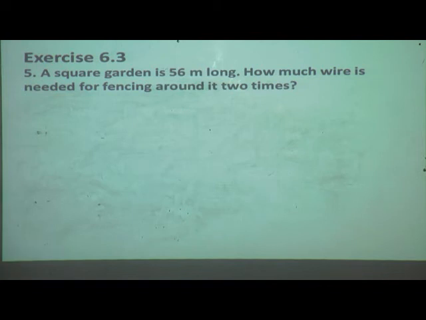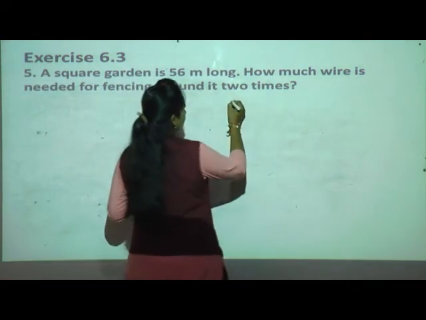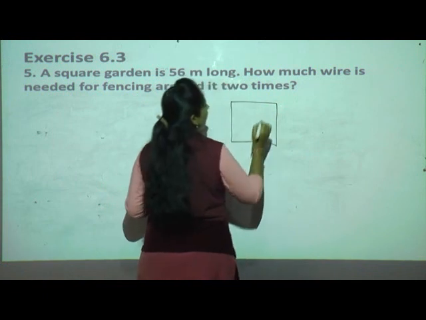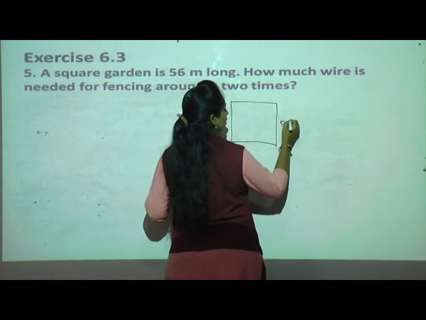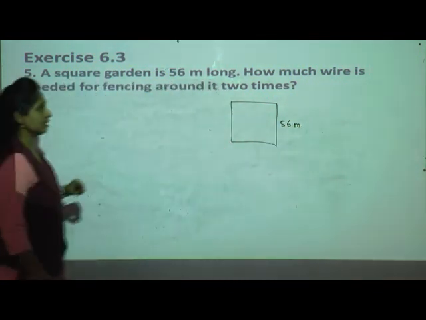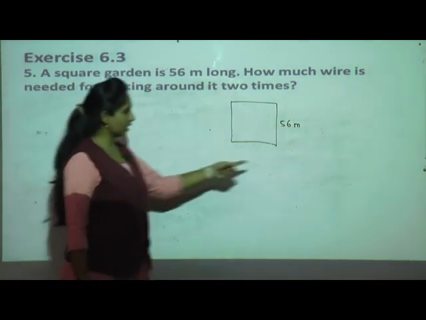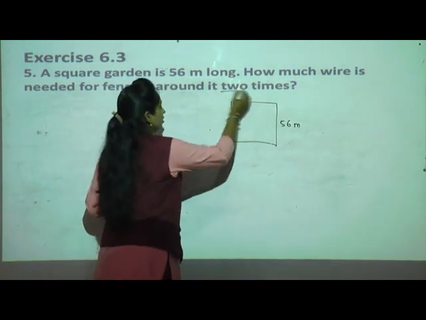How much wire is needed for fencing around it 2 times? Now they said square garden, so I'll assume here one square garden. How much is it? 56 meter long. Each side is 56 meter long. So how much wire is needed for fencing around it 2 times?